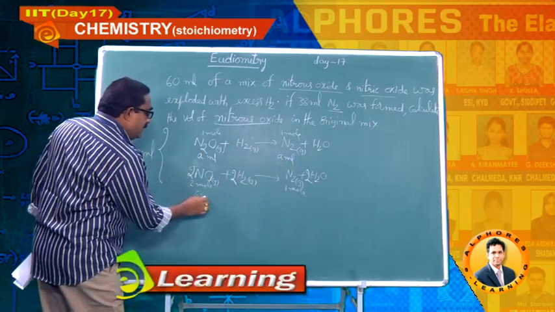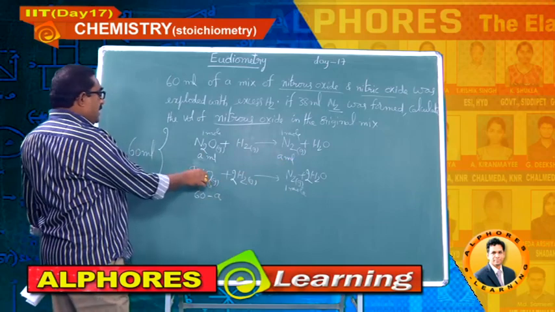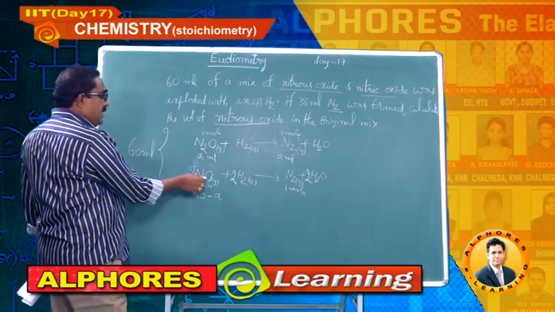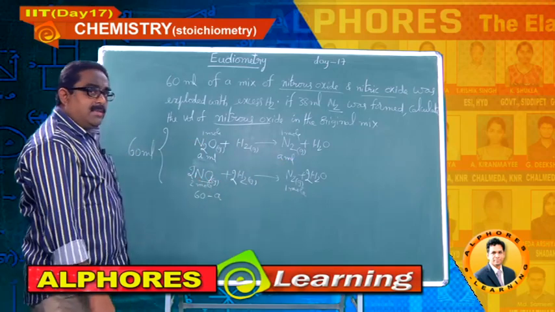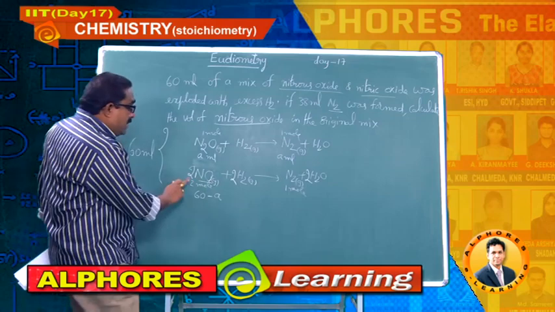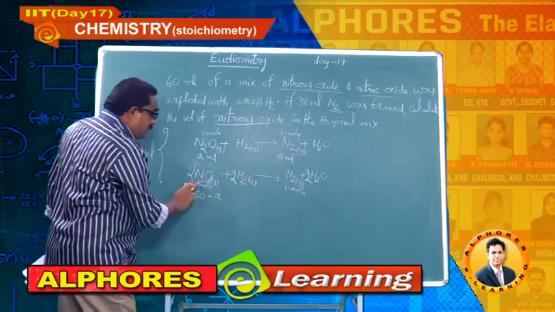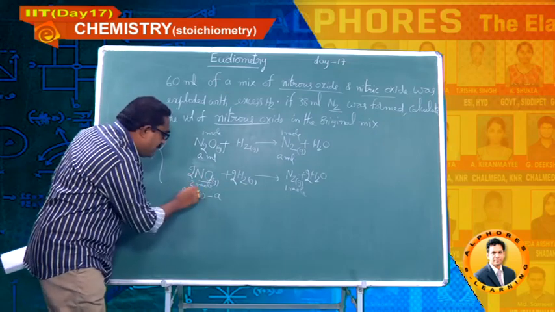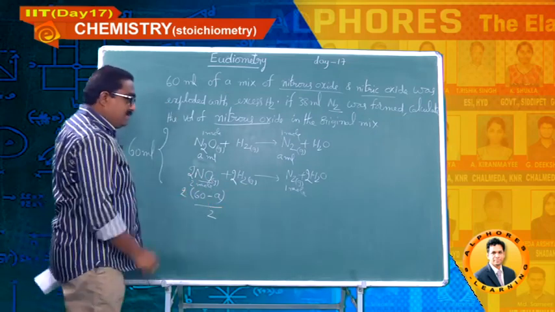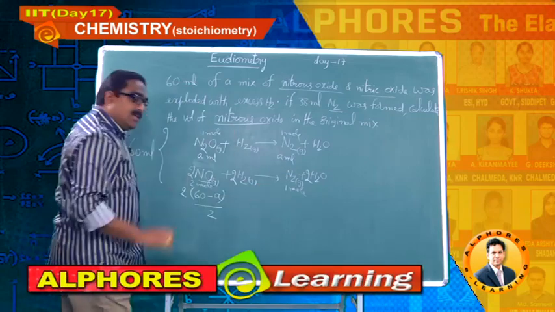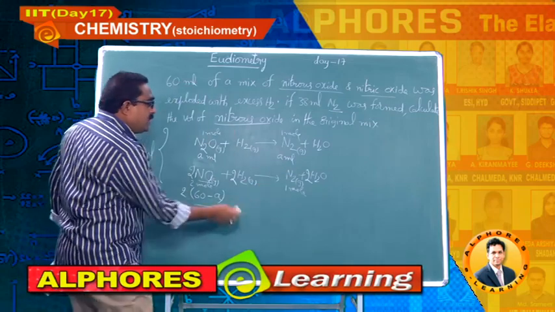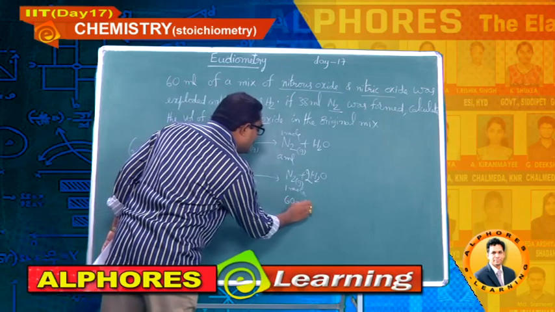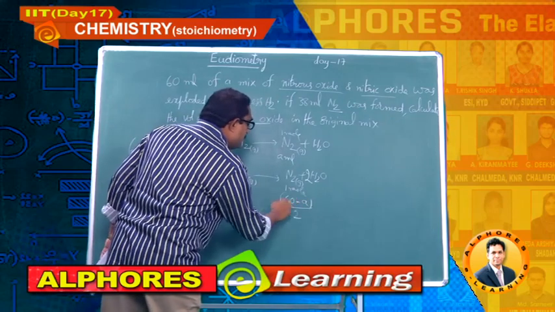Here it is 60 minus A, because if you consider this as A, automatically the volume of nitric oxide becomes 60 minus A. But the moles are 2:1 here, so make this as 2 parts. It is a 2:1 ratio, so you have to write here (60 minus A) by 2.